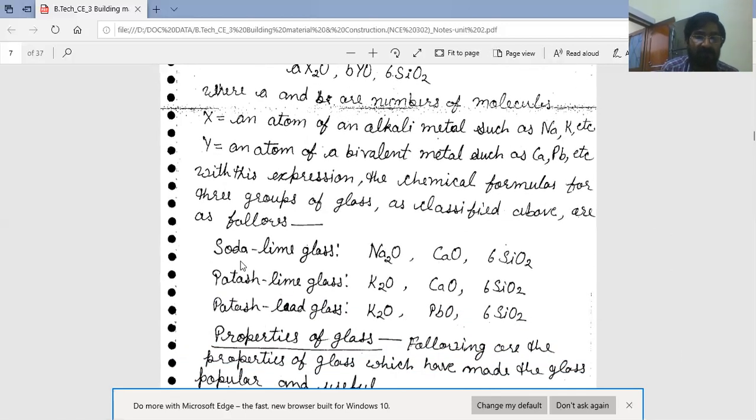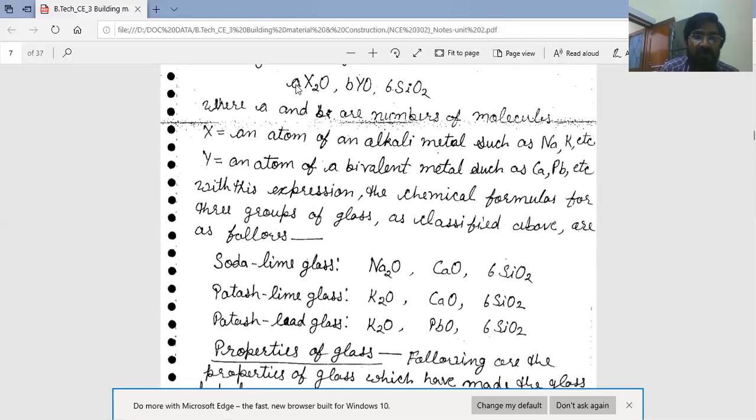First, we write the formula for the different types of glass from this general formula, AX2O.ByO.6SiO2. First, soda lime glass. The formula for soda lime glass: put 1 in place of A and Na2 in place of X2, giving Na2O.CaO.6SiO2. This is the formula for soda lime glass.